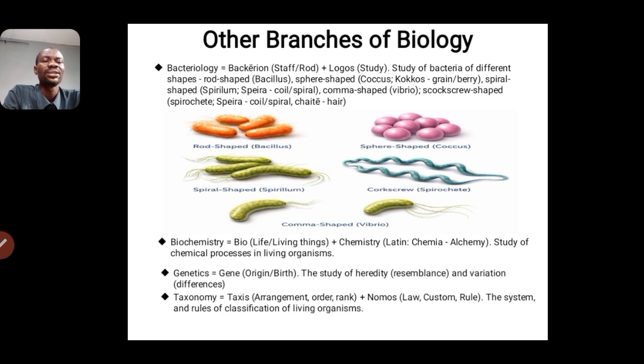So we have taxonomy. Taxis means arrangement, order, or rank, and nomos means law or custom or rule. The system and rules of classification of living organisms. So it is an aspect of biology that deals with the systematic classification of living organisms.